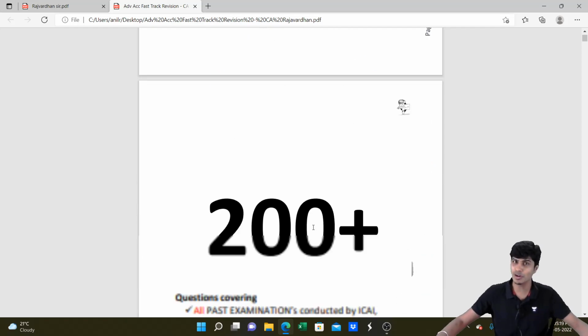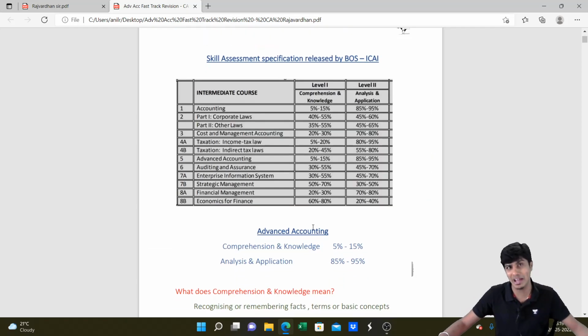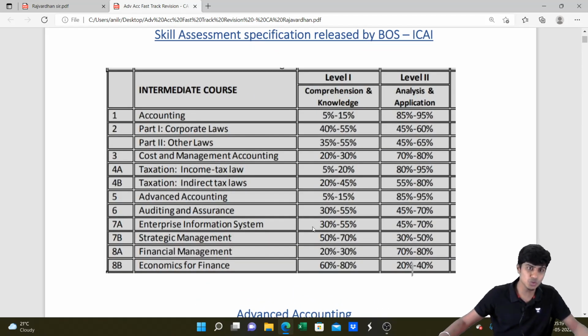You can question me, why am I calling this the most practical paper? What basis do I have to call this? This is completely based on the information given in the BOS knowledge portal, Board of Studies, which clearly mentions for each paper of intermediate what is going to be tested. If you focus on the paper of accounting, comprehension and knowledge, what is mugging up and then writing literally the same question coming up, is to the extent of 5 to 15, and based on analysis and the application of the knowledge that you carry is to the extent of 85-95, and the same holds good with advanced accounting, 85-95. No other paper comes up to these levels of 85-95, so I can very proudly say this is going to be the most practical paper of your CA intermediate syllabus.